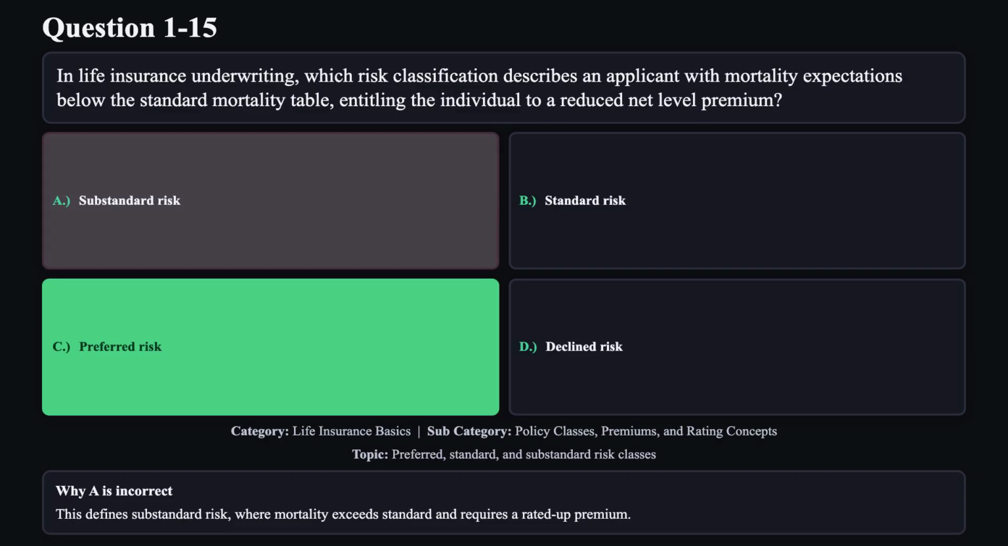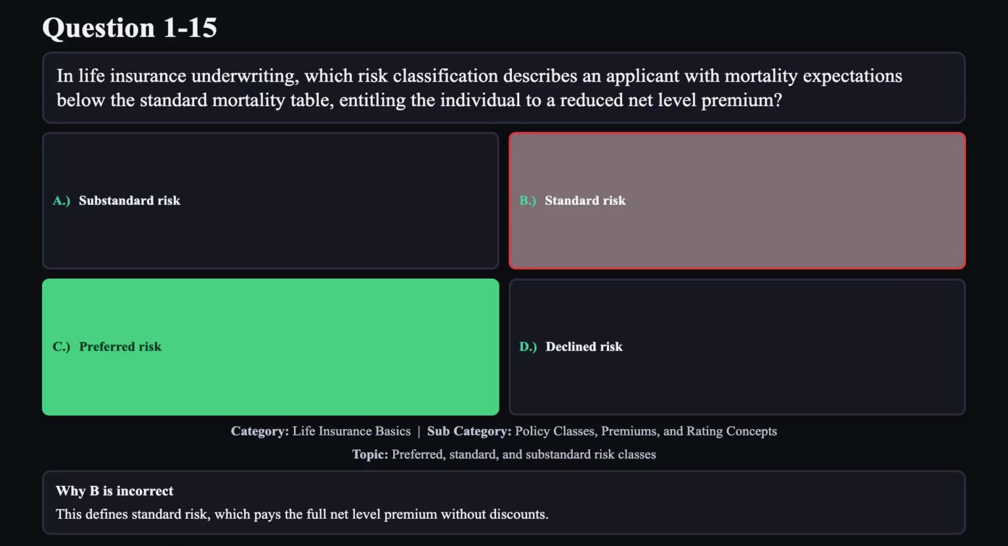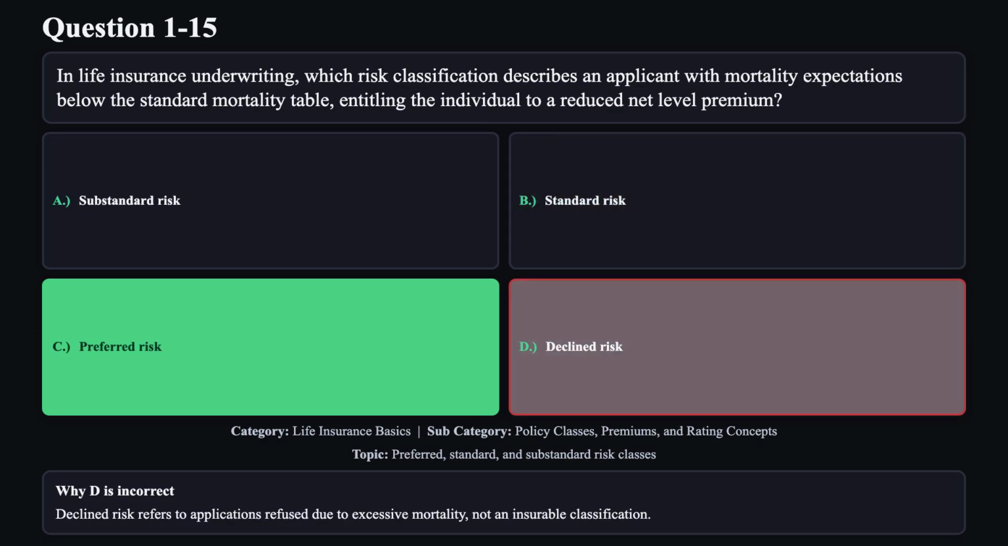Reason A is not correct. This defines substandard risk where mortality exceeds standard and requires a rated up premium. Reason B is not correct. This defines standard risk which pays the full net level premium without discounts. Reason D is not correct. Declined risk refers to applications refused due to excessive mortality, not an insurable classification.